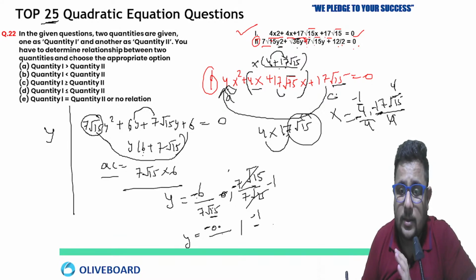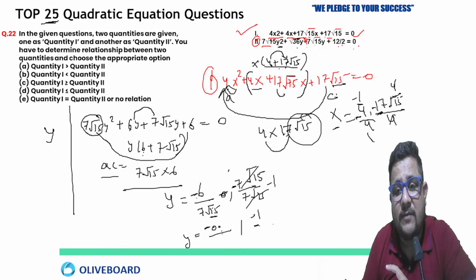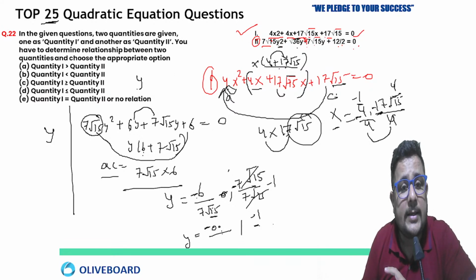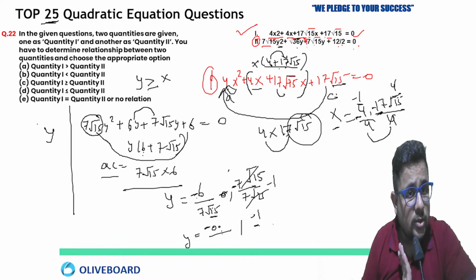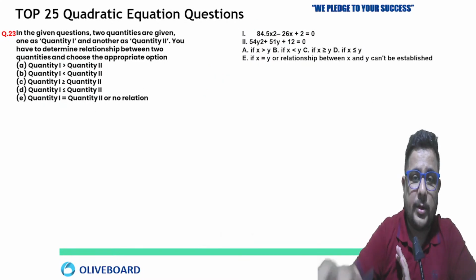This minus 1 of y is equal to one value of x and greater than the other value of x. And the other value of y, which is in decimal, is greater than both values of x. So here we can say y is greater than or equal to x. So your answer is going to be the second one. Very good, Ishika. Quantity 2 is greater than or equal to quantity 1.